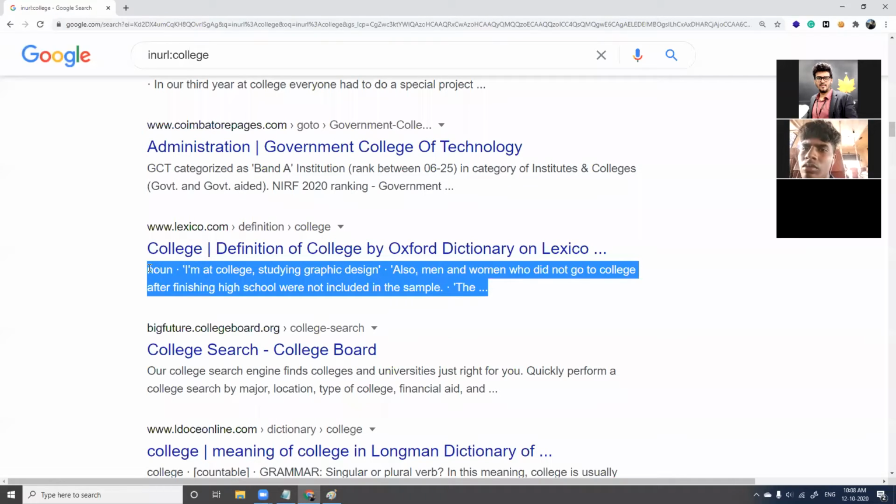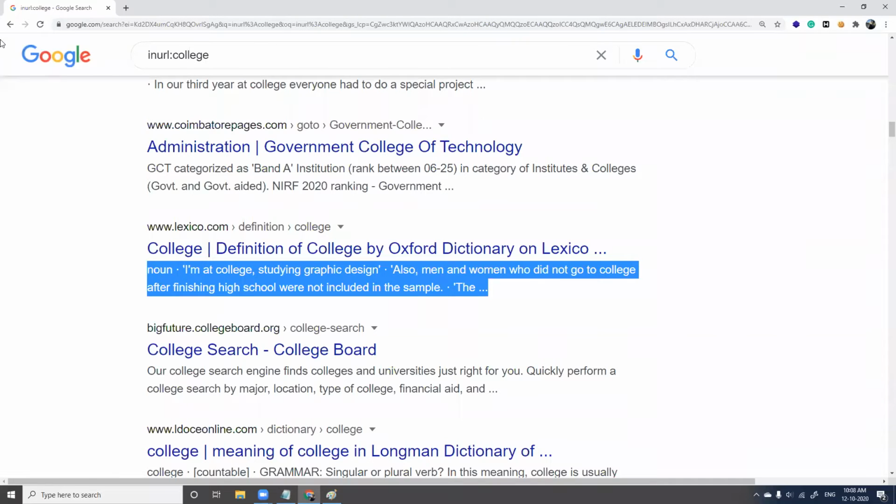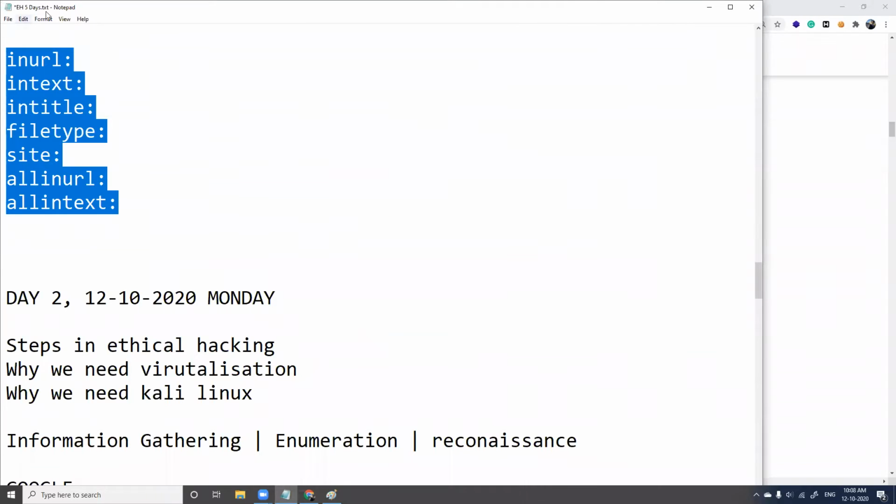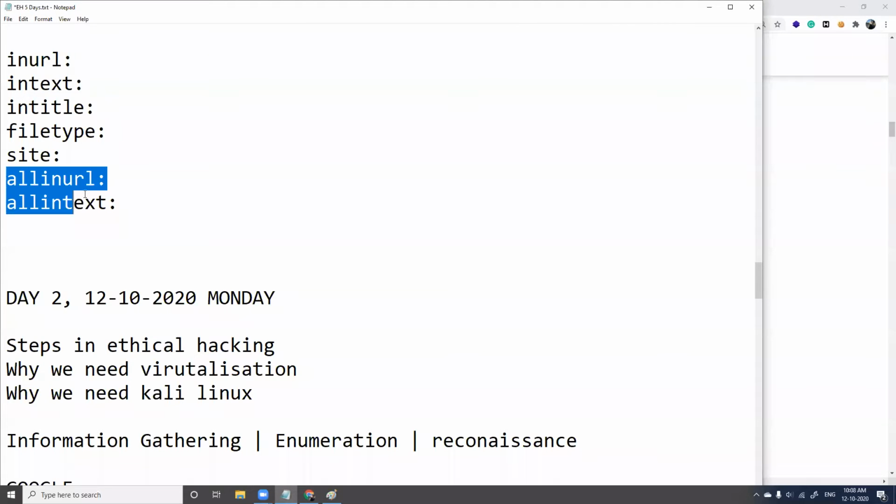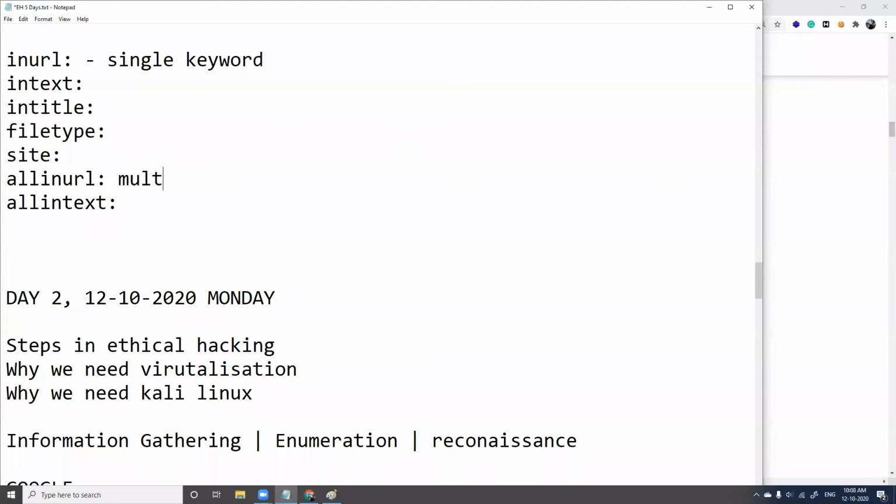So we have differentiations in Google here, and you also have all in URL and all in text. Where do you use this, or what is the difference between in URL and all in URL? In URL, yes, you can use it for a single keyword, whereas all in URL, you can use it for multiple keywords.